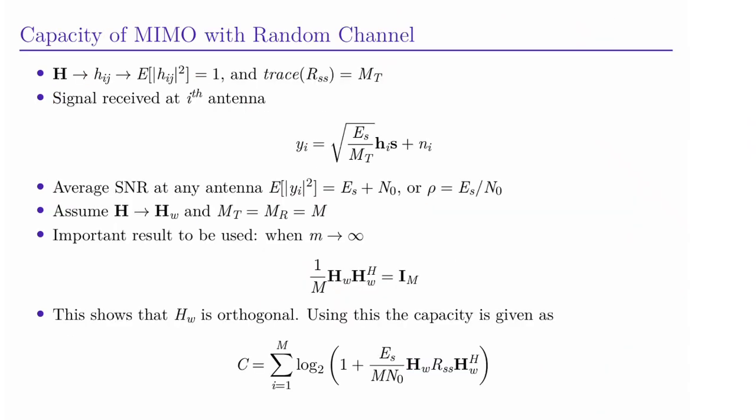Now we will find out what is the capacity of MIMO with random channel. So we have a channel matrix H which has entries Hij. We assume that expectation of mod Hij square is equal to 1 and trace of Rss is equal to MT, which is the power constraint.